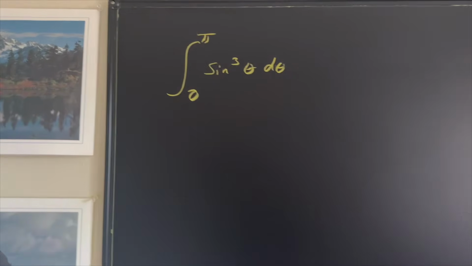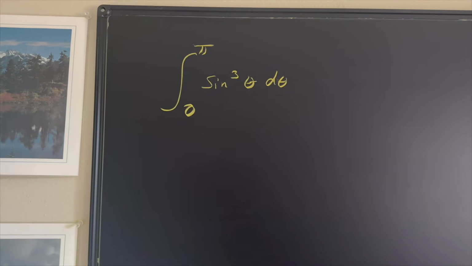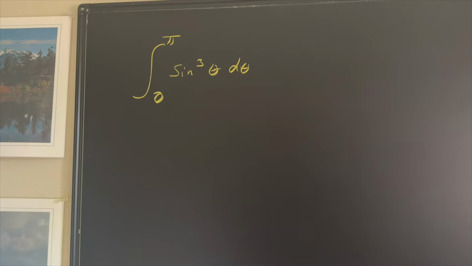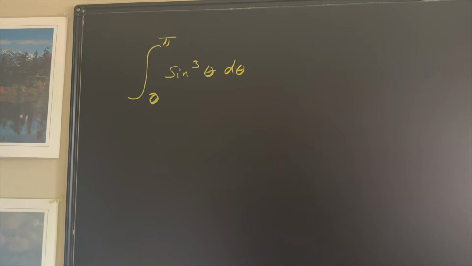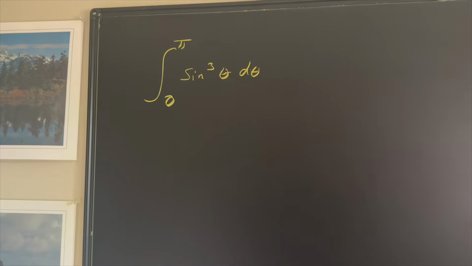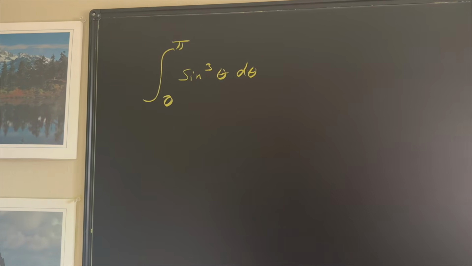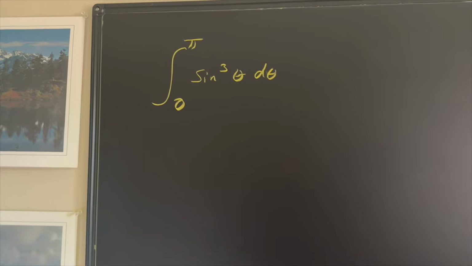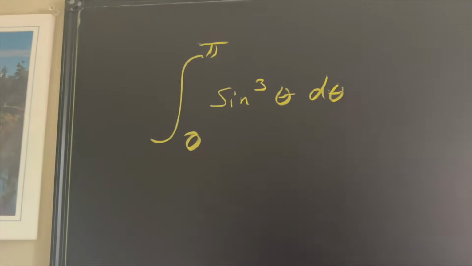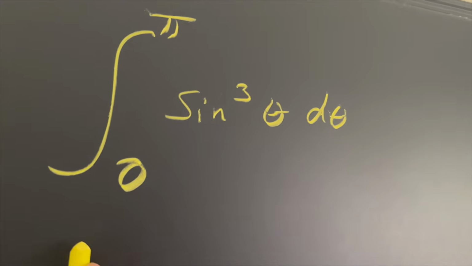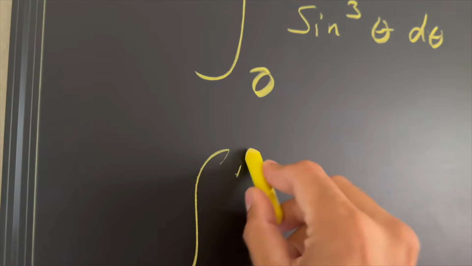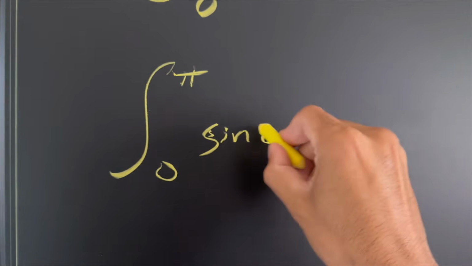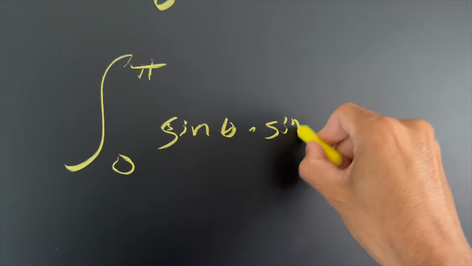So here we have the integral from 0 to pi of sine cubed theta d theta. A lot of times people in Calculus 1 and definitely Calculus 2 see this. You have sine cubed, so you have to do something about this, like using power reducing rules. Well, we can rewrite sine cubed as sine squared times sine. Check this out. I'm going to do the integral from 0 to pi of sine theta times sine squared theta.